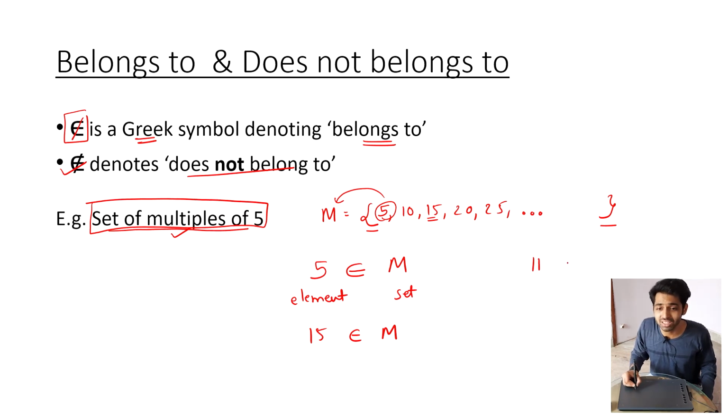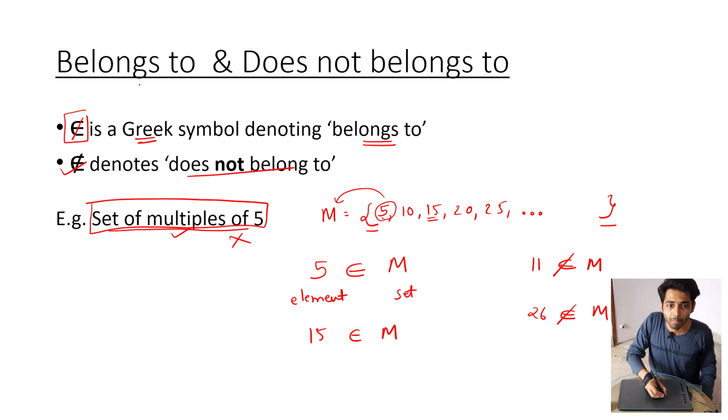No, right? So you can say that 11 does not belong to M. Similarly, I can talk about 26. Is it a multiple of 5? It is not. That's why 26 does not belong to M. I hope this clears up belongs to and does not belong to.